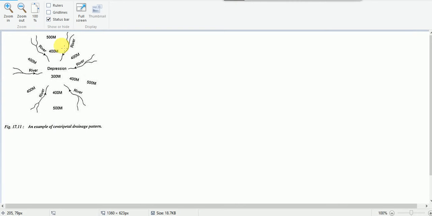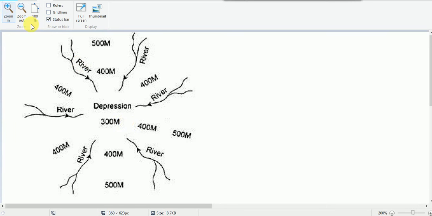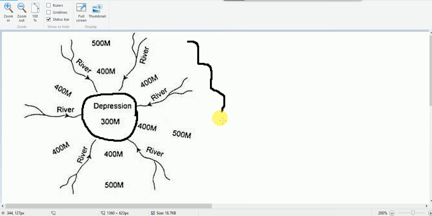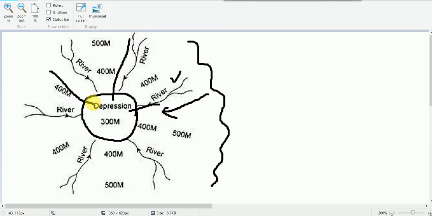Okay, so here in this case, here this is a depression. For example, a lake. Okay, so this is a lake, and it is surrounded by these mountain ranges, and the rivers are originating from the mountain ranges, and it is flowing into the lake. Okay, this is a river, and this is another river flowing into here. Another river is flowing into the lake in this way. Okay, and this type of pattern is known as centripetal pattern.